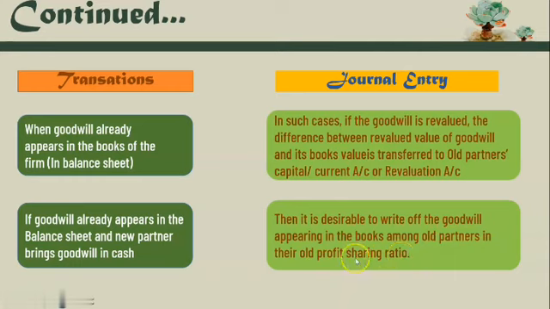And now in this case, the goodwill given in the balance sheet on the asset side, we are going to distribute among the old partners as per the old profit sharing ratio. And in the adjustment, they will mention whether the goodwill brought in cash should be retained in the business or withdrawn by all partners. Whatever the case may be, accordingly we have to pass the journal entry.